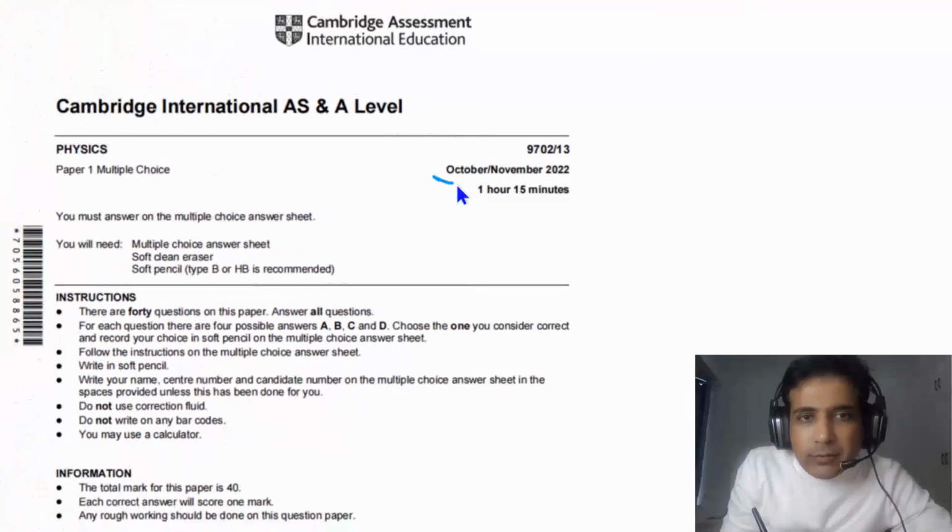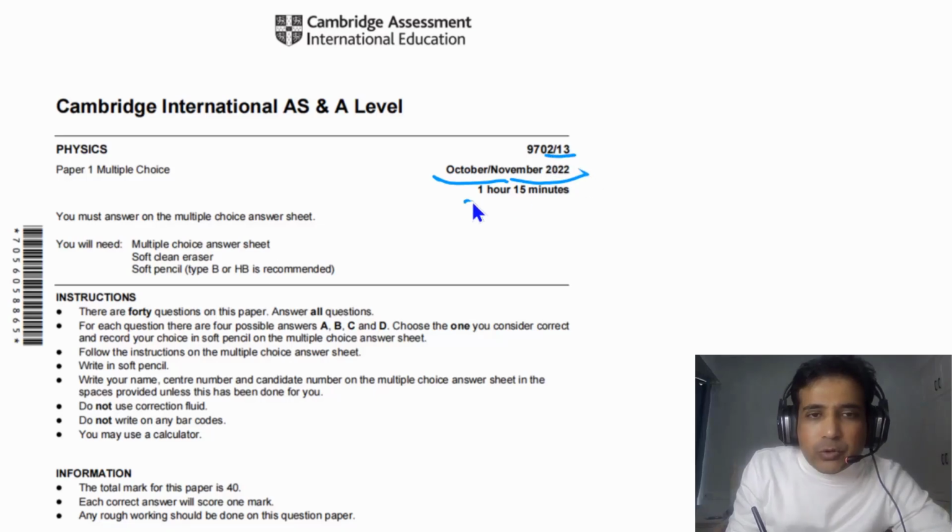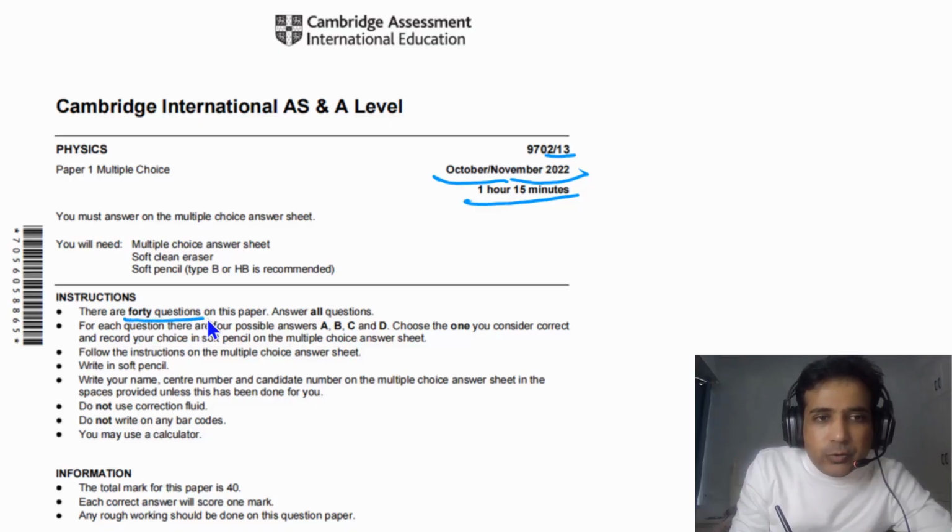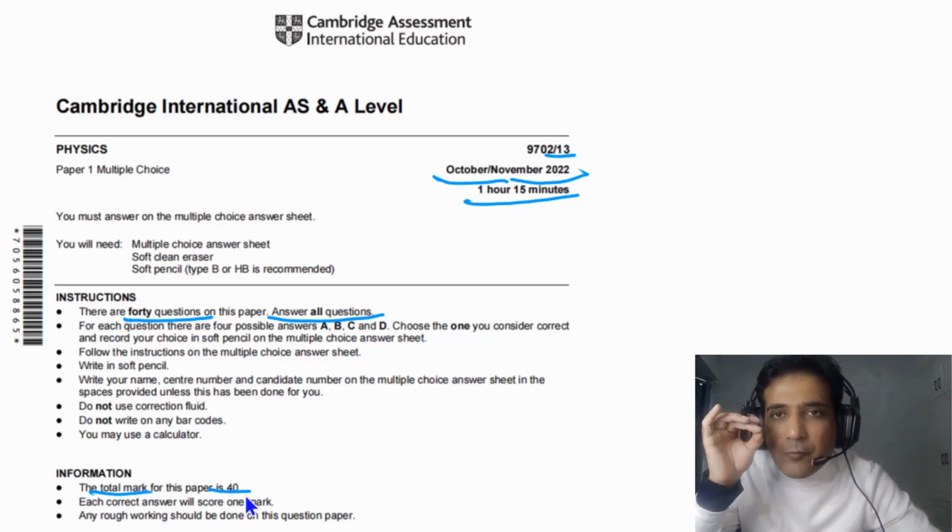In today's class, we are talking about October-November 2022 paper 1. Total time for this exam is 1 hour and 15 minutes. There are 40 questions on this paper and you need to answer all the questions. The total mark for this paper is 40. It simply means that you have 1.8 minutes for each question.